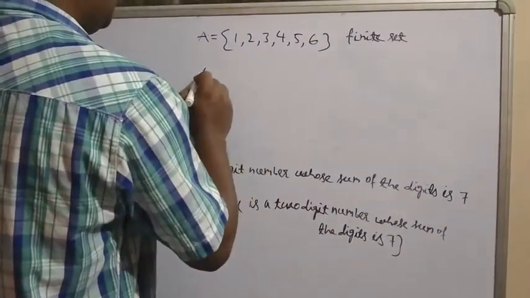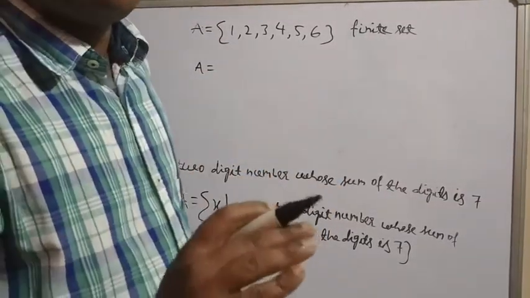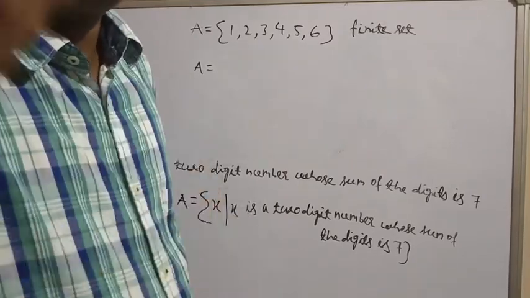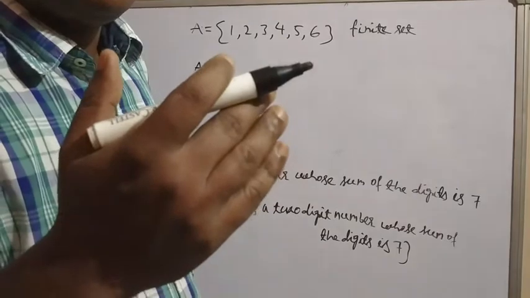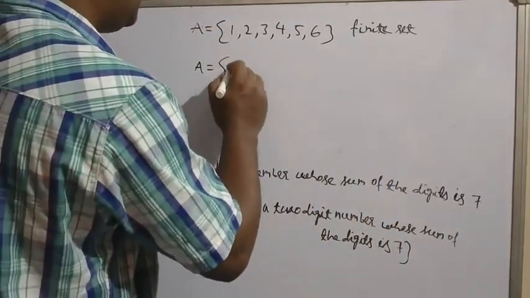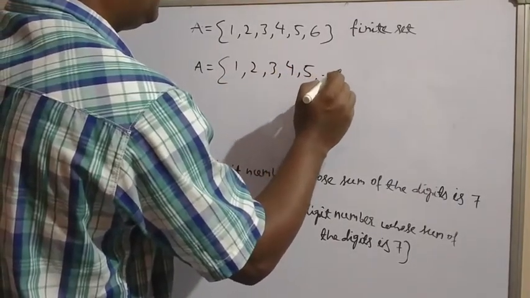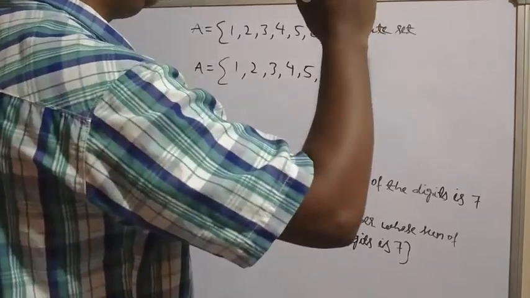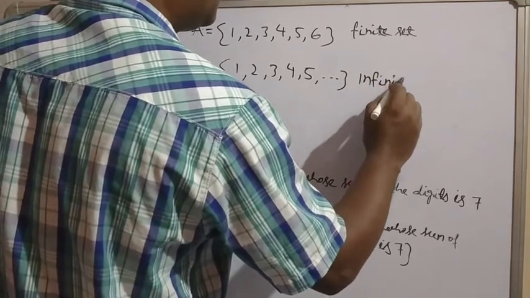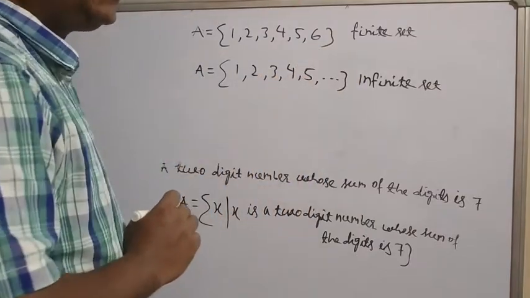Suppose the question only gives a set of natural numbers. A set of natural numbers means it will start from 1, and it is infinite because no particular limit is given to you. So the set of natural numbers means it will start from 1, 2, 3, 4, 5, and so on. So it is infinite, it will continue. So this is called an infinite set. Understood? Finite set and infinite set.